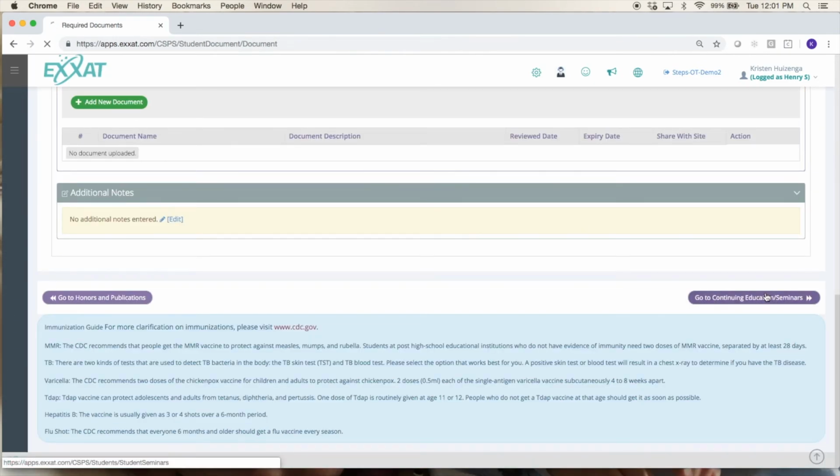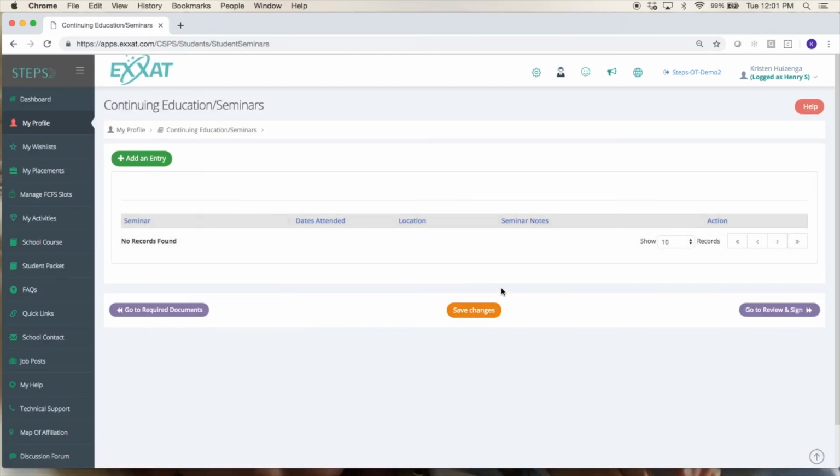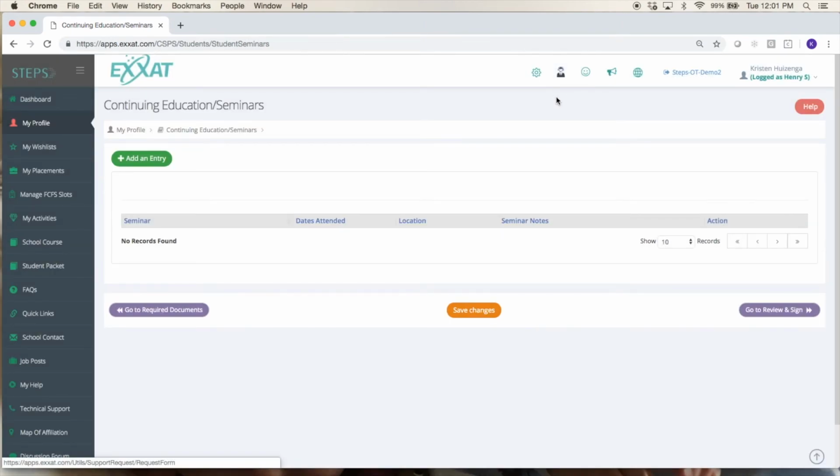All right, going on to the next section. Some schools will have this section for continuing education and seminars where you can add seminars that you've attended. So you'll just type the name in here, the city and state, the dates, and the notes you have about that. Not all schools use this section, so it might not appear to you, and that's totally fine if your school isn't using it, but just know it's an option for some schools. That's what it's intended for.